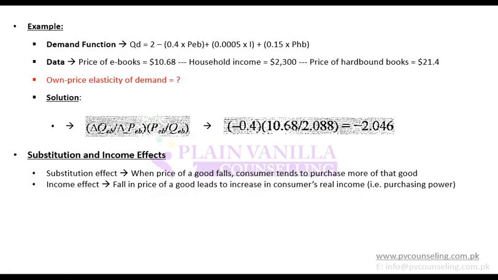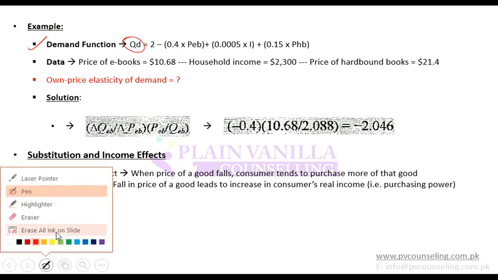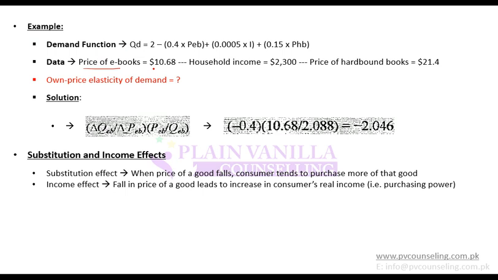So here is a question. It says that a demand function is given to you. Demand function means the formula to derive demand or to calculate demand. And it has given you some additional details: the price of ebooks is 10.68, household income is 2300, and the price of hardbound books is 21.4. And they have asked you to calculate the own price elasticity of demand.